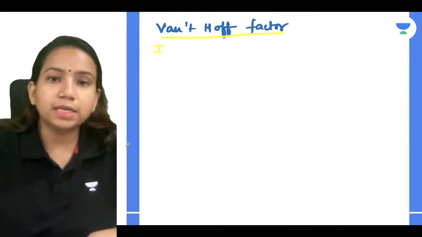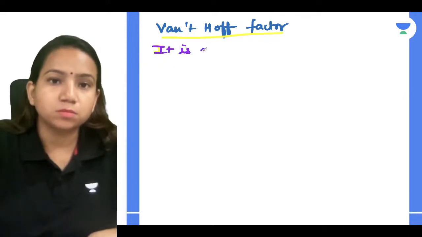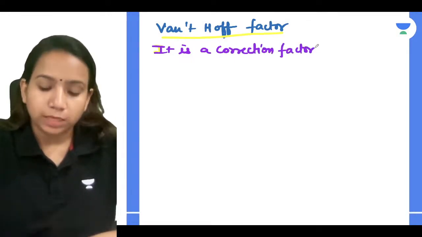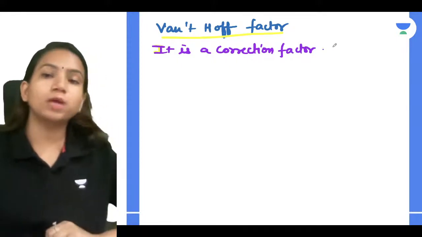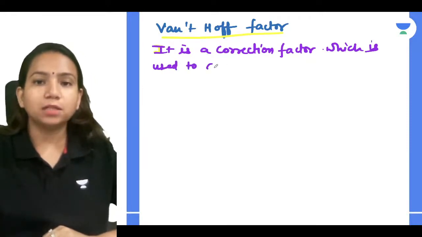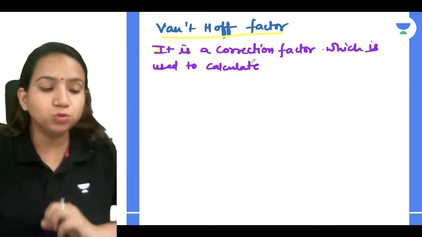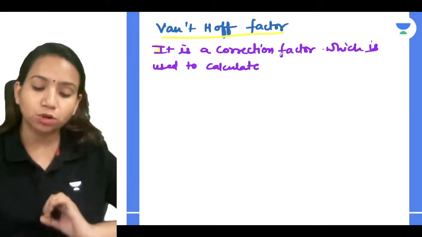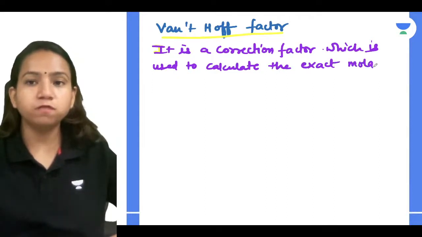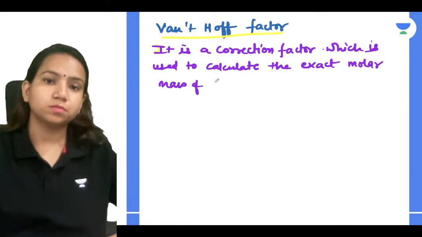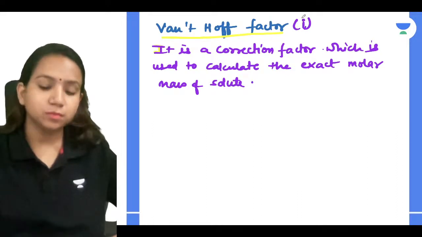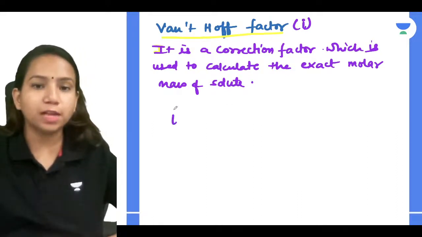It is a correction factor which is used to calculate the exact molar masses of the solute. We denote the Van't Hoff factor with i, and there are many ways to calculate it.